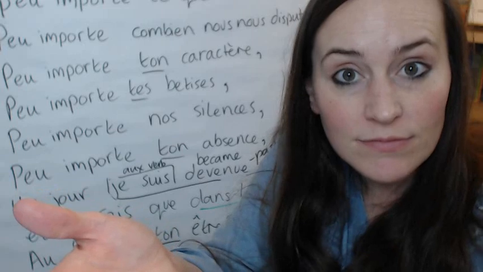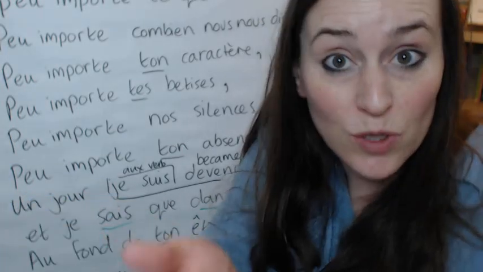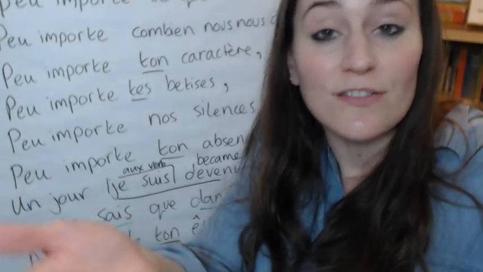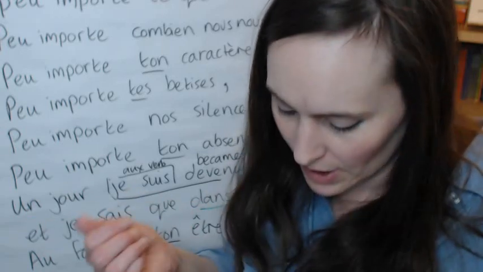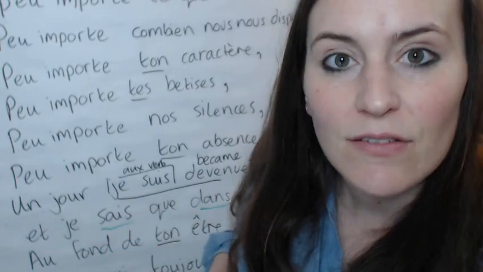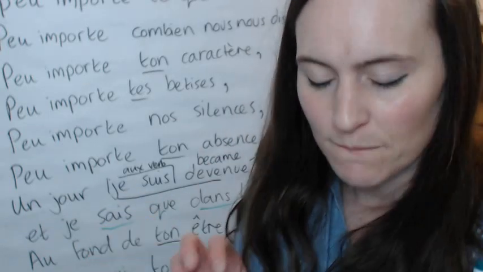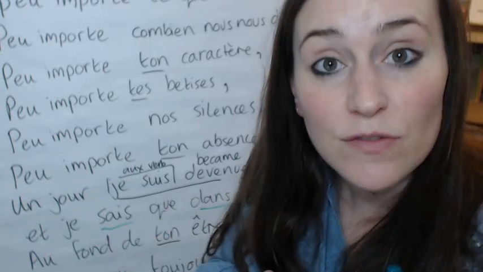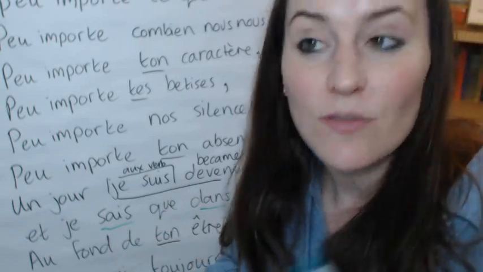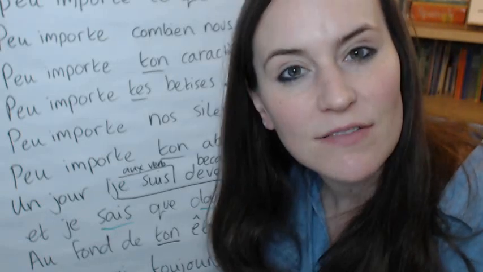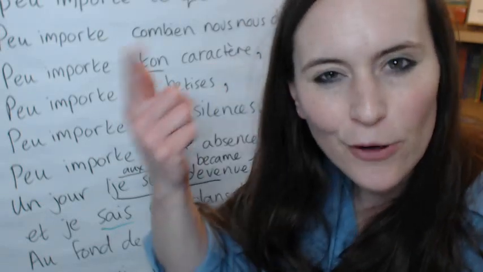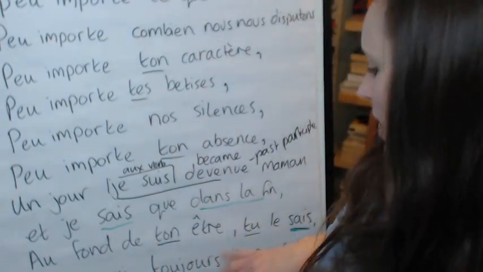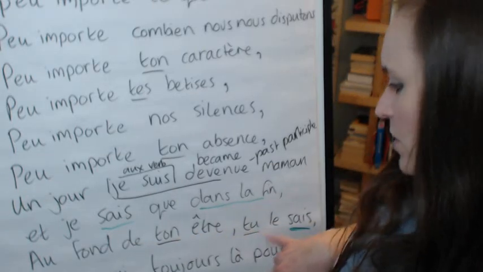Vous savez, you guys know, or you, individual, formal, you know. Ils, elles savent. Very irregular, very useful verb. Think of when people say savvy. If someone's savvy, it means they've got the know-how, they know something. Au fond de ton être, tu le sais.